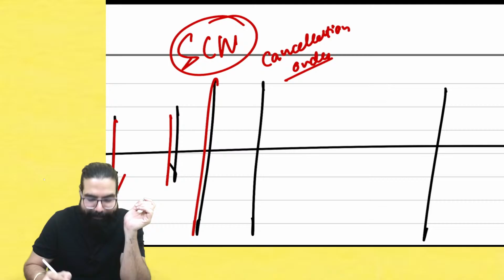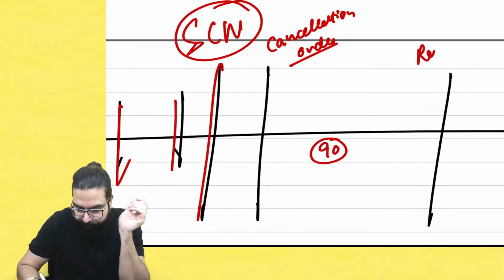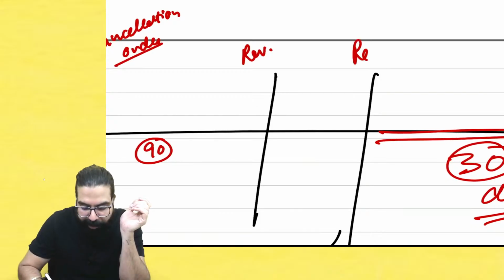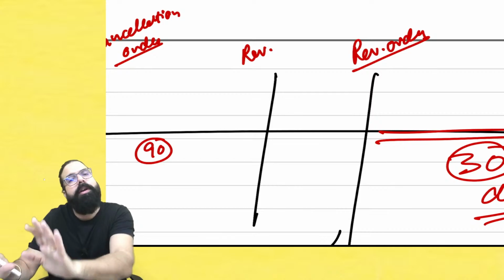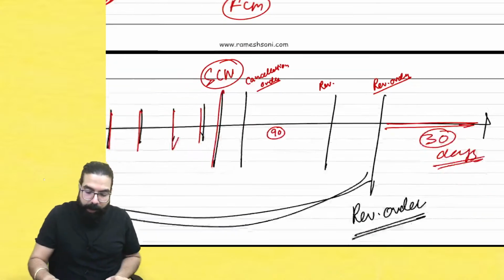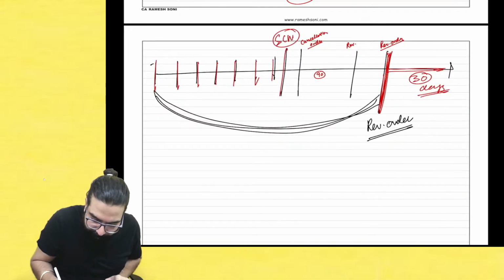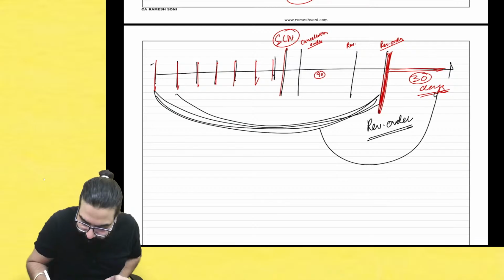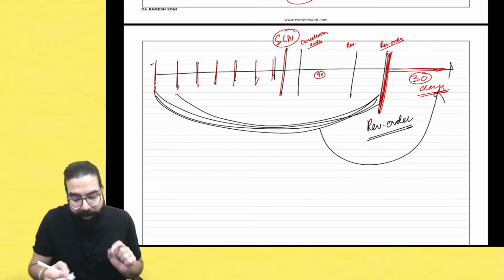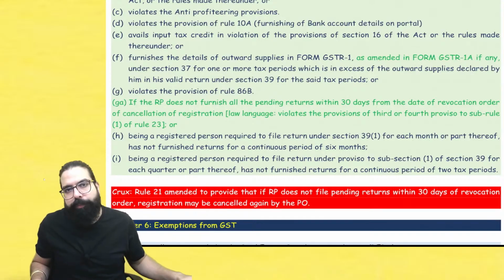I told, sir, within 90 days, I applied for revocation. He gave me a revocation order saying, okay, fine, I am cancelling the cancellation order. Your registration cancellation has been revoked. Now you are a registered person. So if you are a registered person, he told you, then whatever is the pending return, you should file within the next 30 days. That is what is told by the proviso to rule number 23(1).